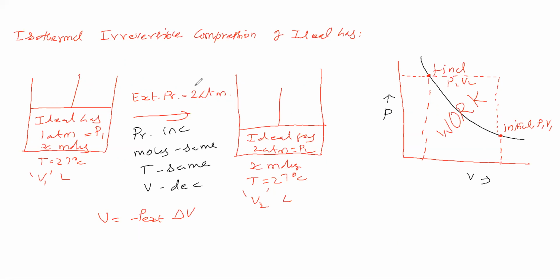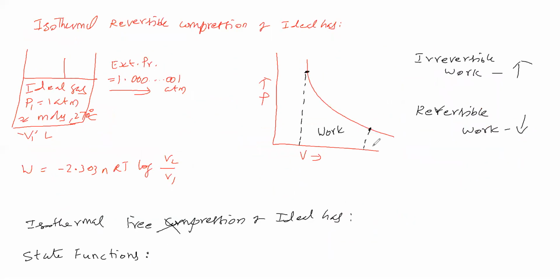But what is the work done? Irreversible means work done is high. Reversible means work done is low. Therefore, among state functions, we can say pressure, temperature, volume, and number of moles are state functions, whereas isothermal work done is not a state function, because isothermal work done for the irreversible process and the reversible process is different. So isothermal work done depends on the path of the process. Therefore, isothermal work done is not a state function, whereas pressure, temperature, volume are state functions.